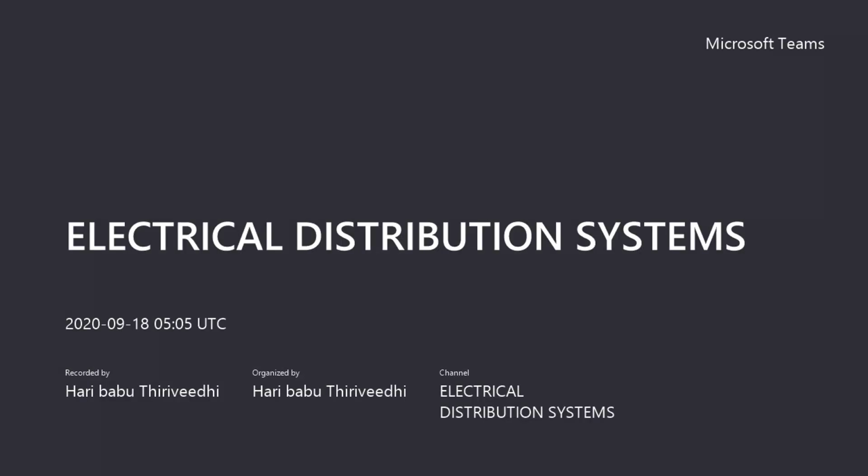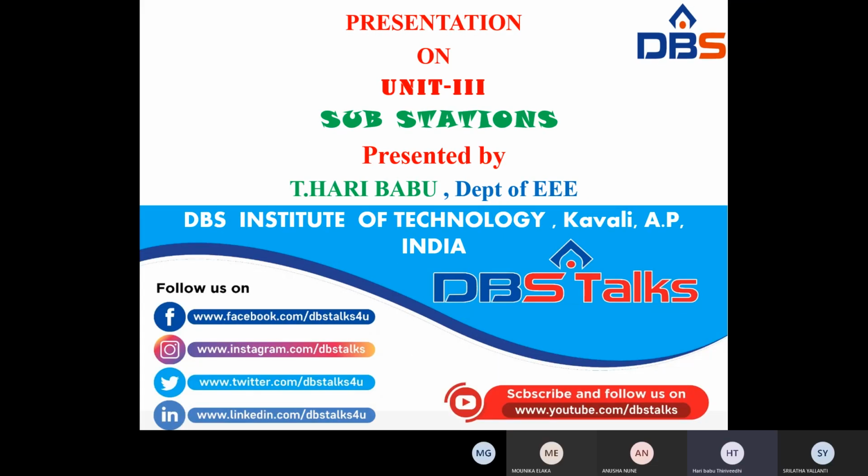We also discuss the classification of distribution systems. That is the second unit of electrical distribution systems. So classification: how they are classified according to service, according to construction, according to number of wires, according to supply. And then we have to differentiate AC distribution system, DC distribution system, underground distribution system, overhead distribution system, primary and secondary distribution systems.